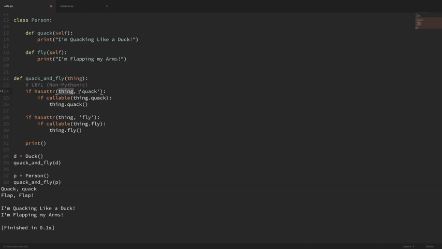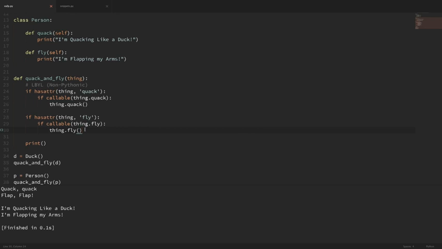Does this thing have the attribute of quack? Then second, we might want to run a check that says, okay, if it does, then is it callable? And if it's callable, then we finally run it. And then we'd have to do the same thing for the fly method also. We'd say, okay, does this thing have an attribute fly? Okay, it does. Is it callable? If it's callable, then run the fly method.